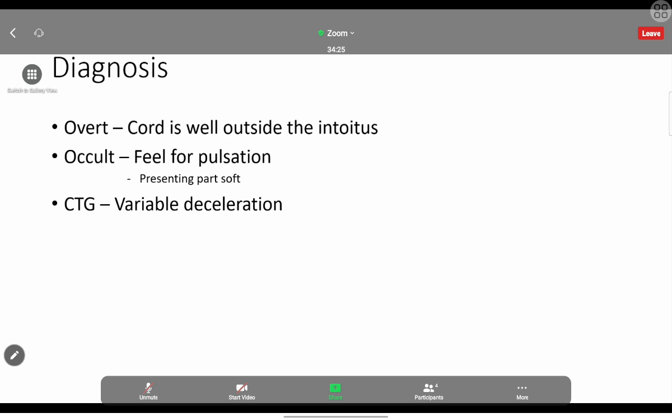But if you have a suspicion of cord collapse, we should not do repeated vaginal examination, because whenever we touch the cord it can get spasm, because our hand is so cold compared to the body temperature. So we should avoid repeated vaginal examination. But vaginal examination is one method to diagnose this condition.